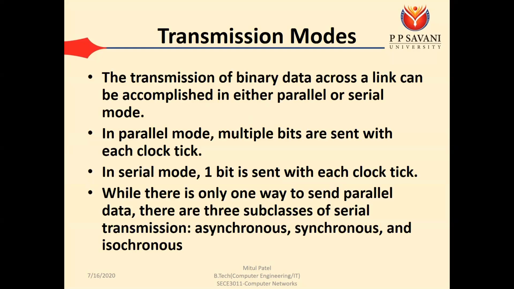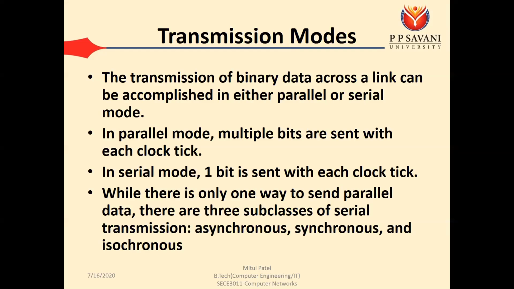The formula for Nyquist theorem is 2 cross bandwidth cross log L base 2. That is, we can say that is the Nyquist theorem, that your data rate equal to 2 cross bandwidth cross log L base 2. And that is for the noiseless channel. For the noisy channel, we have the Shannon capacity, and the formula is B log 1 plus SNR base 2.